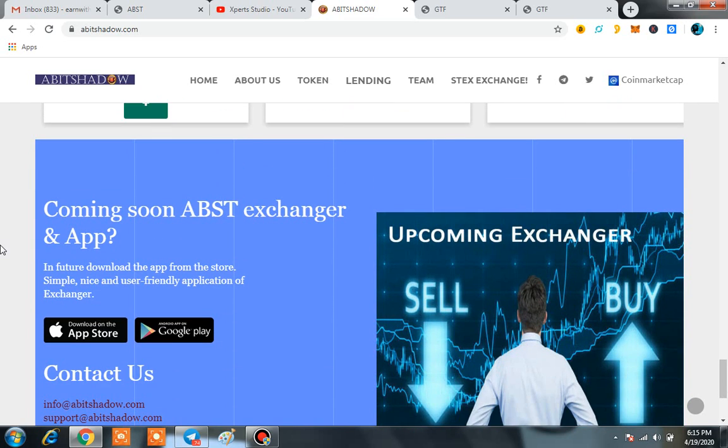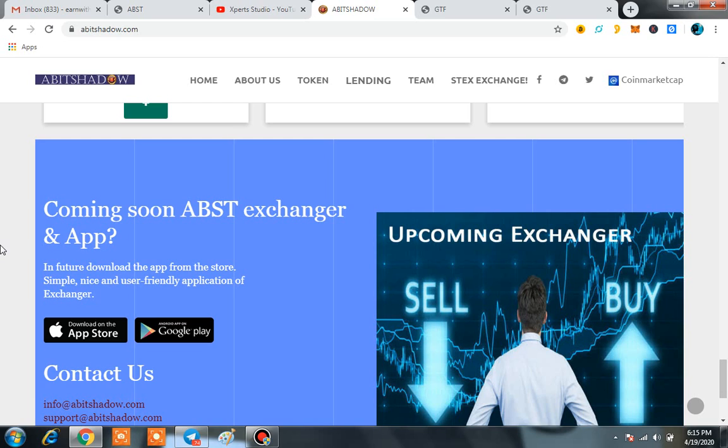Here you can also see the basic thing right now: the mobile app is live. At this time you have the chance to hold your ABST token in your personal mobile wallet. So that is such a great thing regarding the ABST platform.